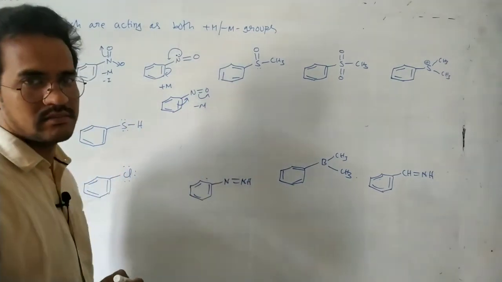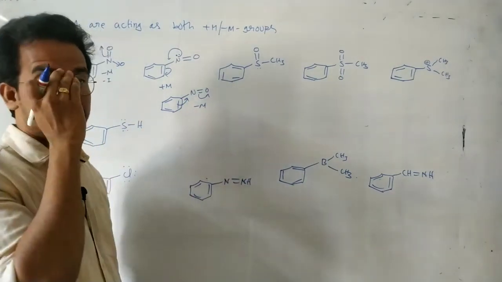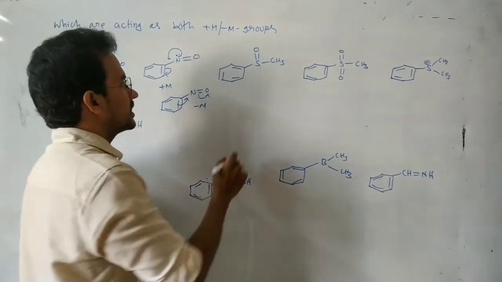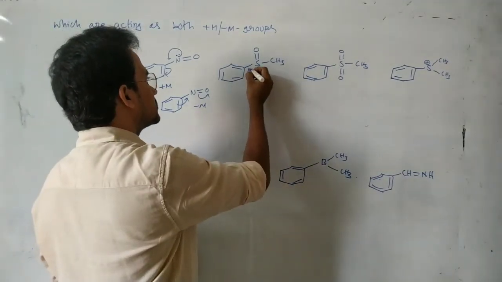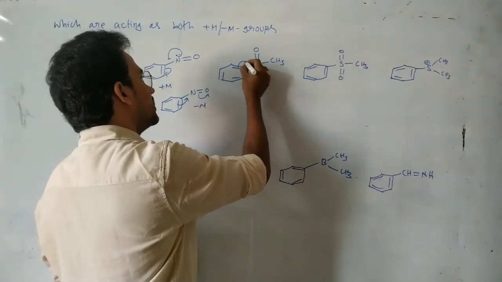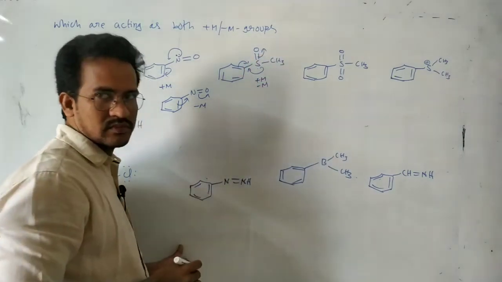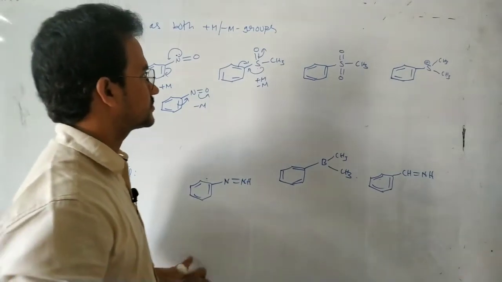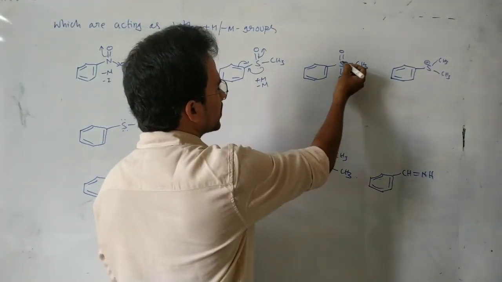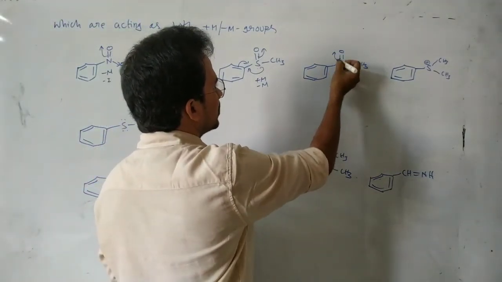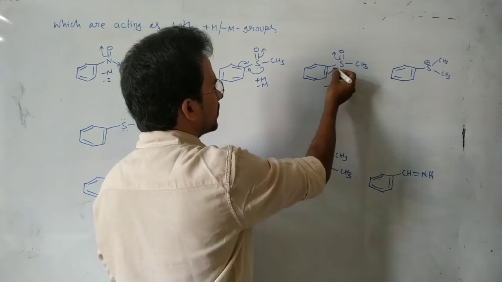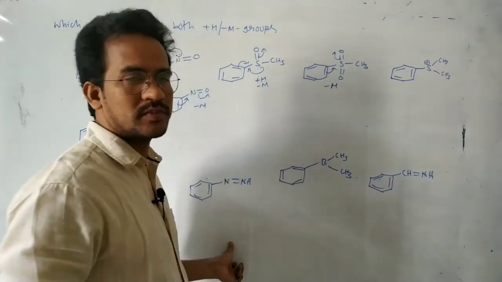So both plus M and minus M. Now again here, lone pair of electrons are there, so acting as a plus M. And here the pi electrons are there, acting as a minus M group. Both plus M and minus M. Now here, no lone pair of electrons, so acting as only minus M group.